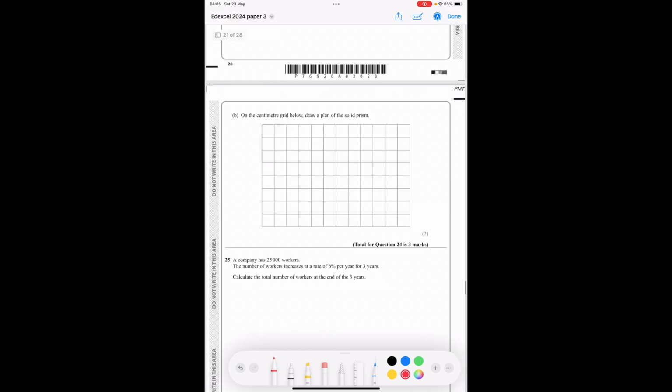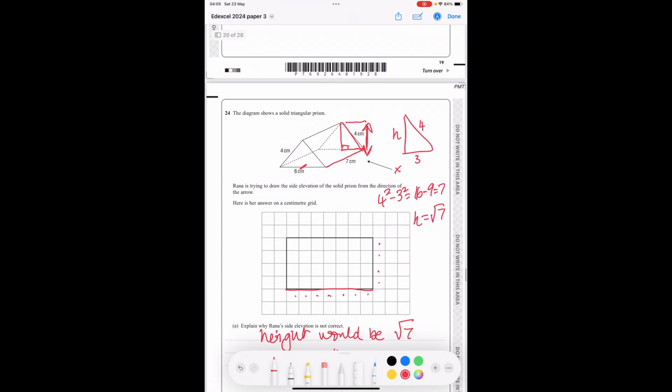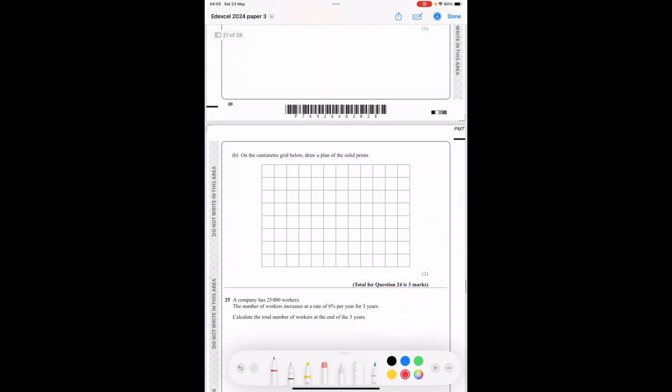On the centimetre grid below, draw a plan of the solid prism. So if we go back to this, we can see that it's going to go along 6.